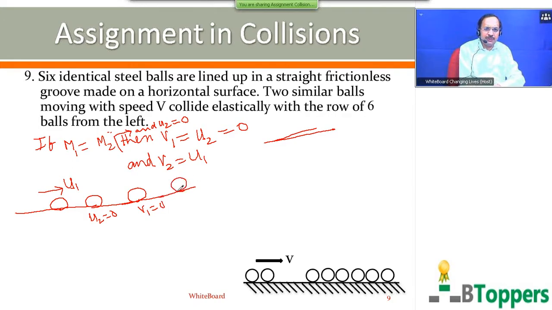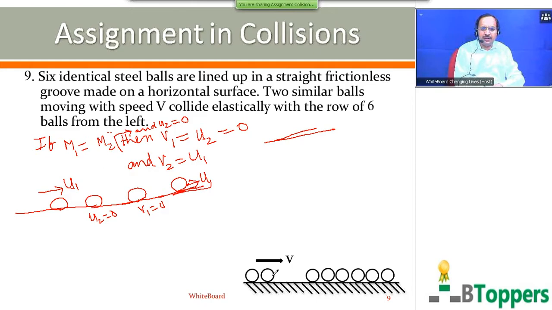The second one which was originally at rest will start moving with the original velocity of the first ball. So here you have 6 identical balls, all with the same mass. Whenever one ball collides with another ball at rest, the moving ball stops and the ball which was originally at rest will start moving with this velocity v.